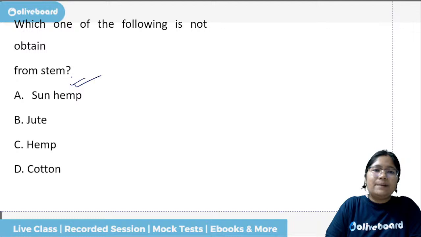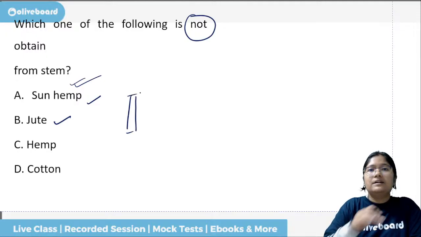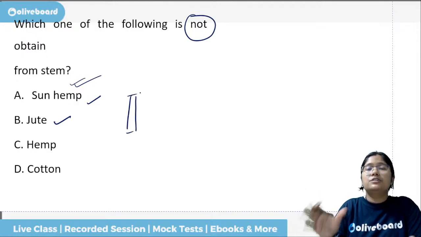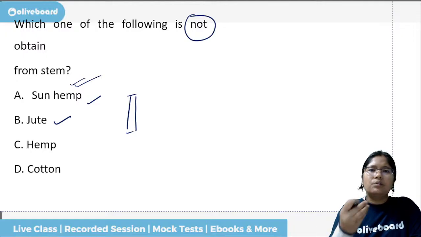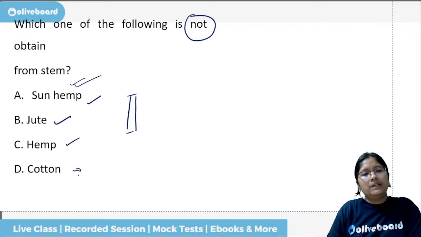Now from stem, which is not obtained, so only one thing will not be obtained. Sun hemp is obtained, jute, the entire stem itself. After cutting, in the watery, marshy region, it is laid down, and once it starts to achieve a state of just decomposition, or just absorbs the water, after that it is used. Hemp also, and cotton is from flower.